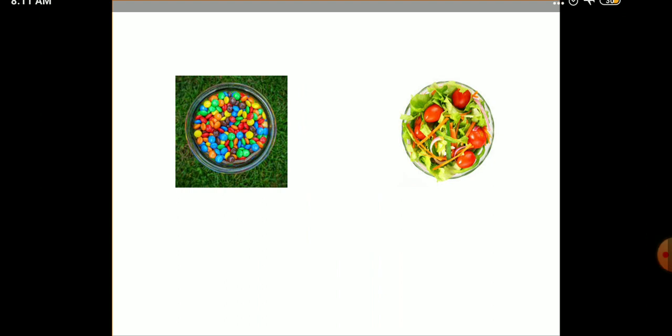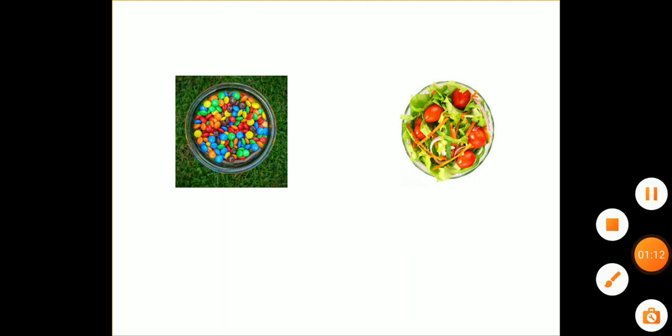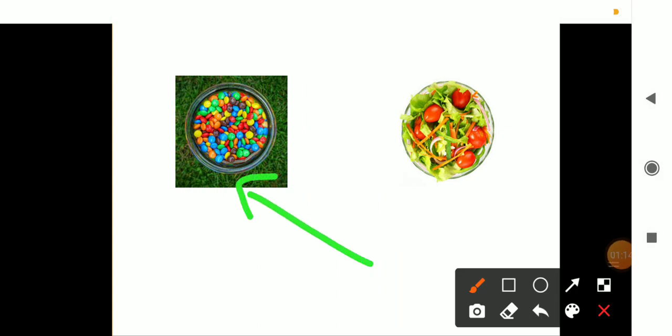Dear students, look at both the pictures. These both pictures can be considered as an example for mixtures. In the first picture, what is taken? Mixture of sweets is taken. Now I have a question. Is there any connectivity between one sweet and another sweet? No, there is no connectivity. Just they are mixed in a container. Likewise, look at the second picture. What is taken here? A vegetable salad. Is there any connectivity between one vegetable and another vegetable? No, there is no connectivity.